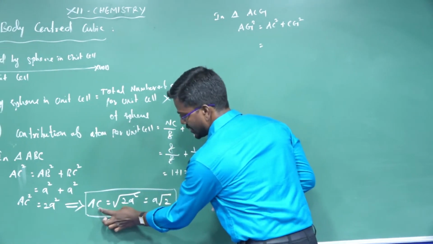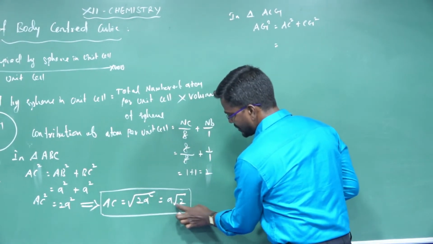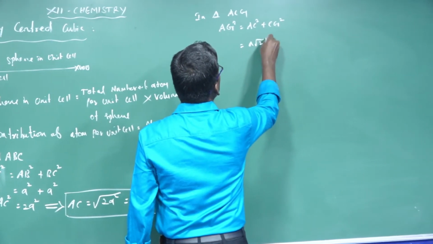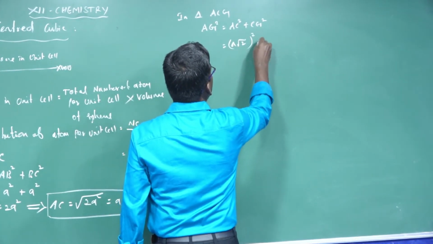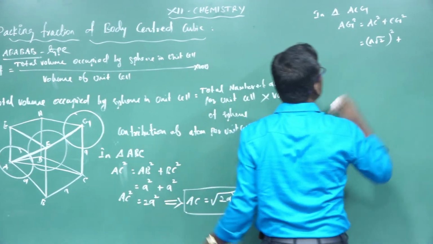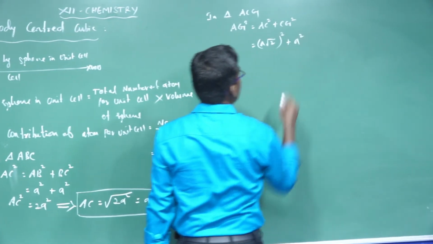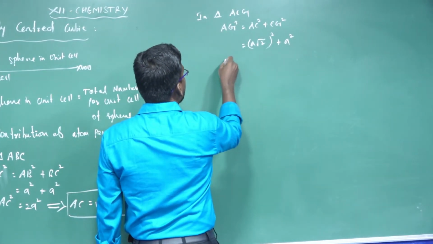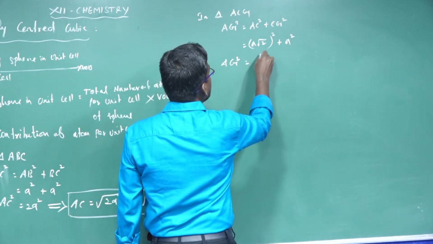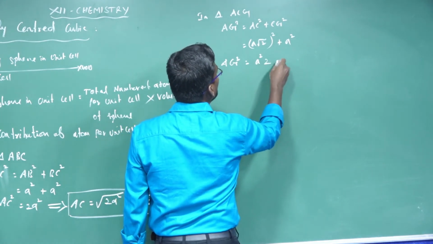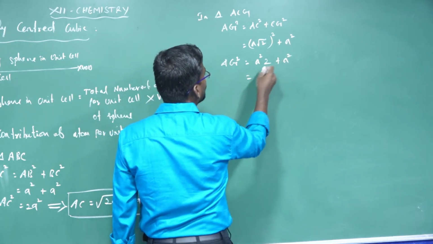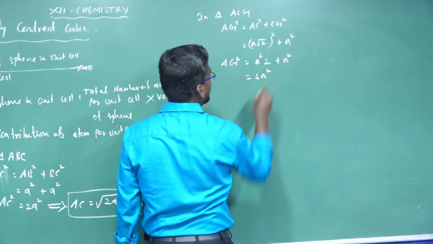AC is a root 2, so a root 2 whole squared, plus CG, which is a, so a squared. AG squared is equal to 2a squared plus a squared, which is 3a squared.